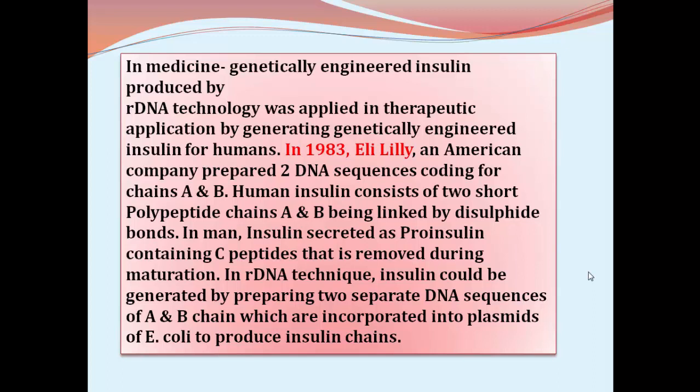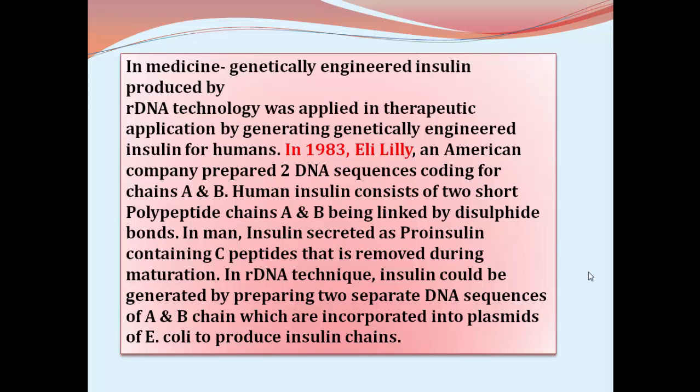A and B chains are connected by disulfide bonds. Now this becomes the functional or active insulin, which acts on excess blood glucose, and it is converted into glycogen stored in the liver.